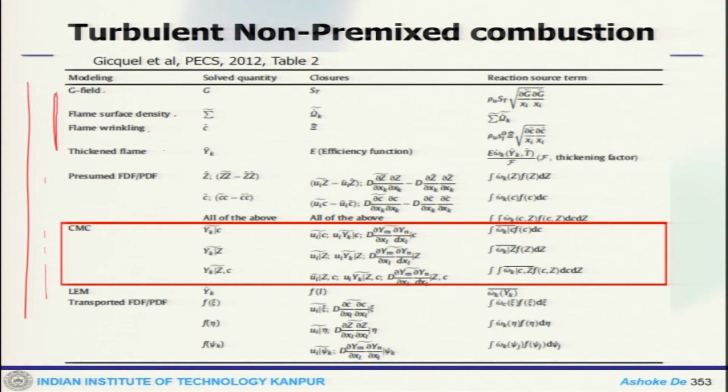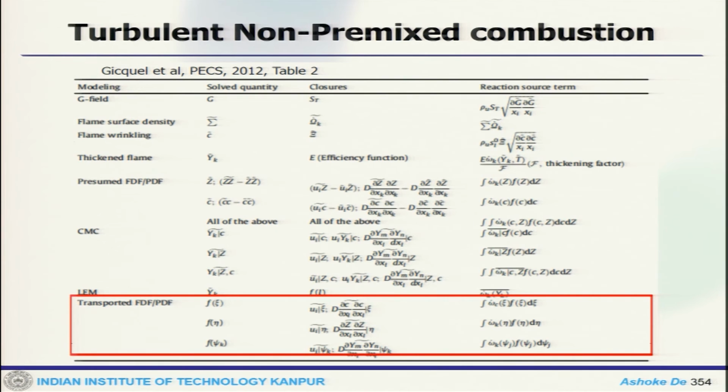So, this is when in CMC you have the conditional mean mass fraction, then the conditional at Z and C, and then you close these conditional terms, and then finally close the source term. So, this is how CMC takes this into account. Now, when you go to transported PDF, you solve for f xi, f eta, f psi k, and then you close these terms using your information, and finally you get the reaction source term closure.